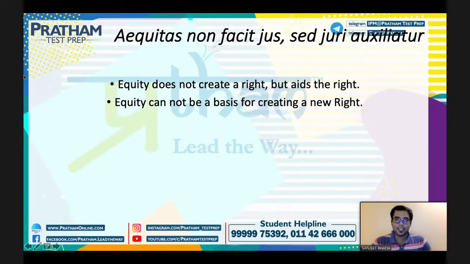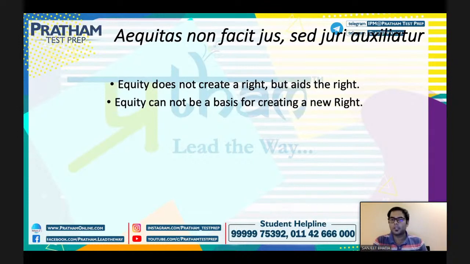Now the next is Equitas non facit jus sed juri auxiliatur, right. Now what happens is equity does not create a right but aids the right. Equity cannot be basis of creating a new right, ठीक है. इक्विटी जो होती है वो एक नया राइट नहीं बनाती है, ठीक है, वो एक नया राइट नहीं बना सकती कि इक्विटी करने के चक्कर में हम एक नया राइट क्रिएट कर दें.